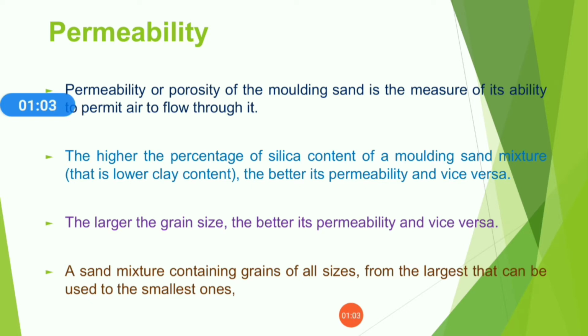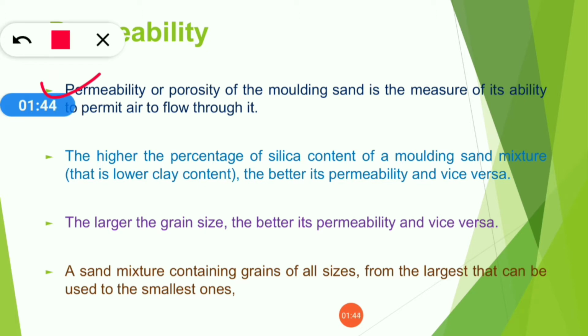So once you prepare a mold, then what happens? When you pour the molten metal in your mold, then due to the higher temperature of the molten metal, gases are evolved, and if these gases do not come out from this cavity, then it may create a violent effect on the cavity wall that is made from sand. So to let the gases escape, your sand mold has some porosity, very small spaces through which the gases escape to the atmosphere.